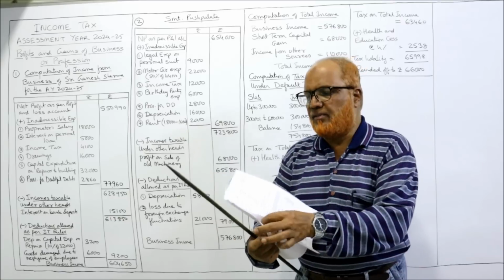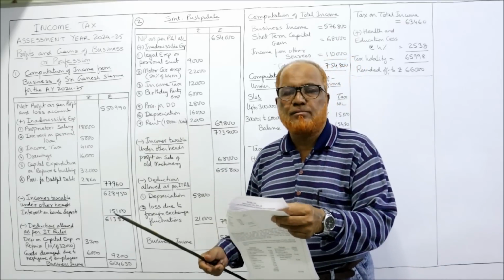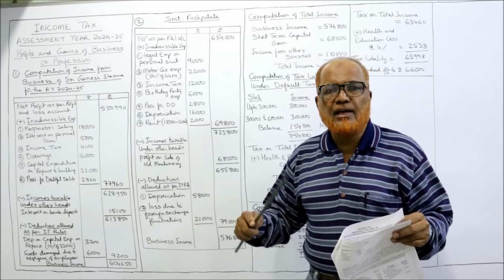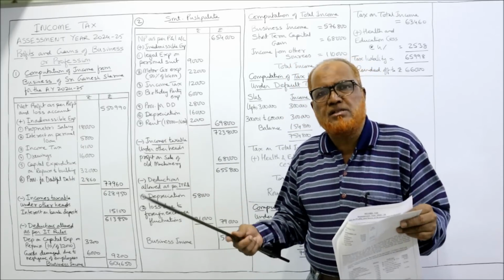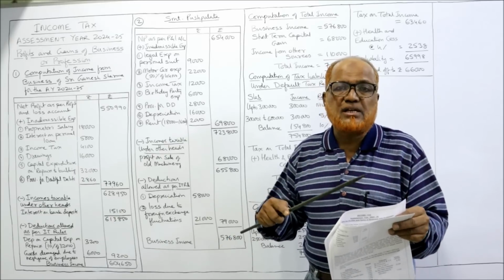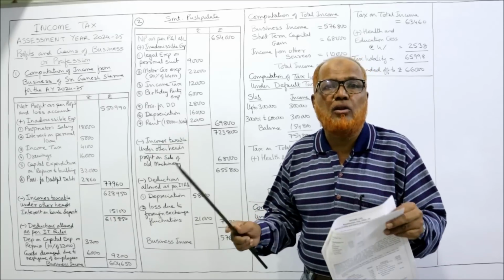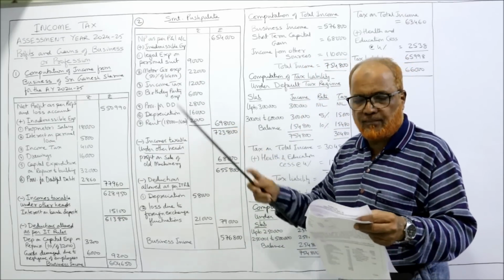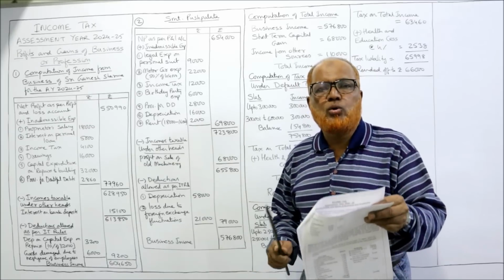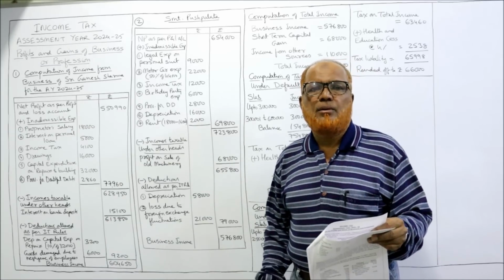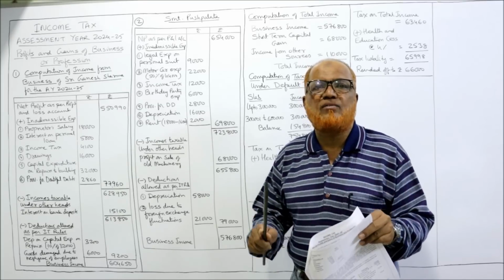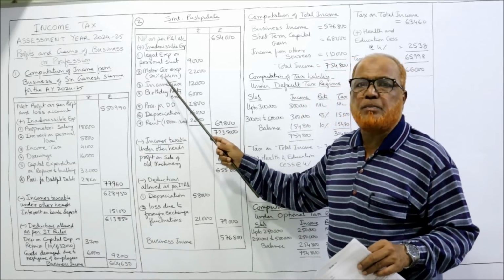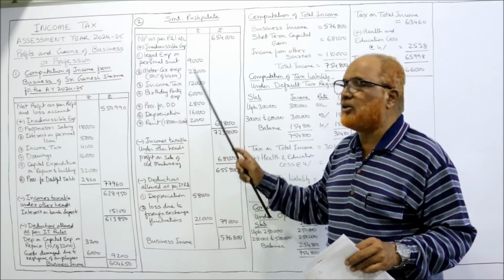Now legal expenses are given for protecting the business, it is allowed. For personal suit, disallowed. Legal expenses paid for protecting the business are a business expenditure. But legal expenses for a personal suit are personal, not business. So here legal expense on personal suit 9,000, disallowed. Second, motor car expenses. Total motor car expenses 44,000, but 50% are related to business and 50% personal. The personal will be disallowed. The motor car expenses personal, 50% of 44,000, 22,000.